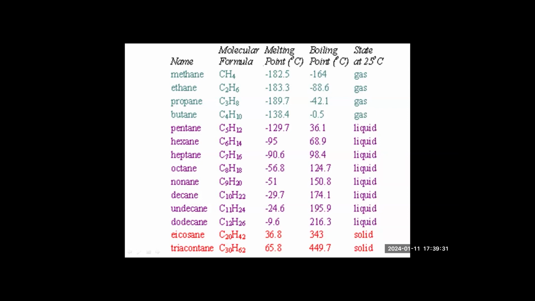So you can see the melting point starts with this number, minus 182.5, but then it ends at a positive number, 65.8. Such a great increase. Same is with boiling point. And then the physical state. So this is the gradation in the physical properties.